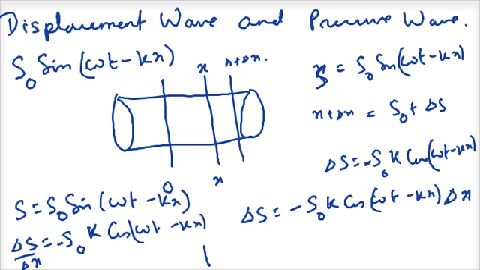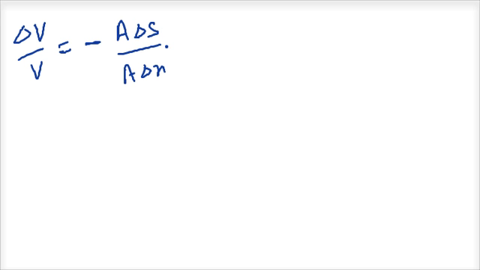Now initial volume V is equal to A into delta x. The change in volume delta V will become equal to A into delta s. So from here I can find delta V by V. So delta V by V is equal to A delta s by A delta x.